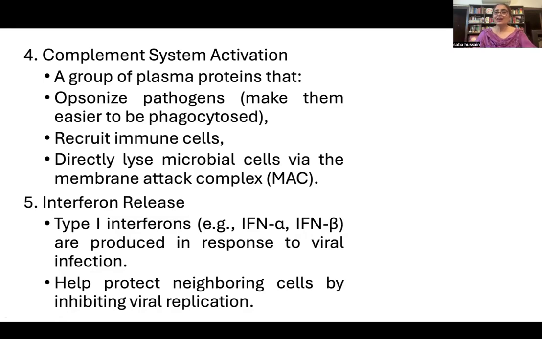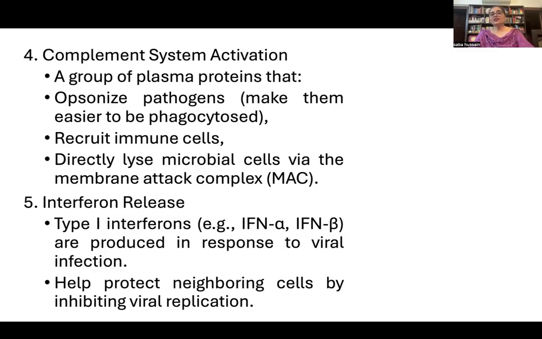They are tagging the pathogens so that phagocytosis can be fast enough. Engulfment becomes fast because that particular pathogen is tagged. So this is the role of complement, tagging and calling more immune cells. Then it can directly lyse some microbial cells, by the membrane attack complex. So it can directly kill also. This we can read in detail in the complement system, which I have already covered in my previous videos.